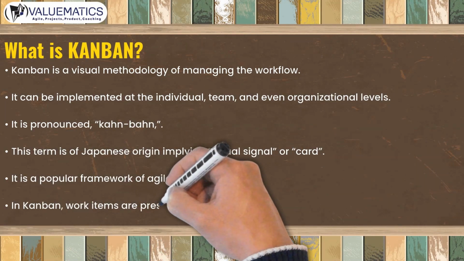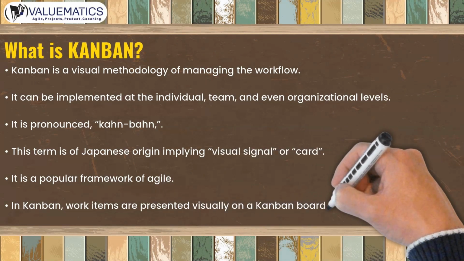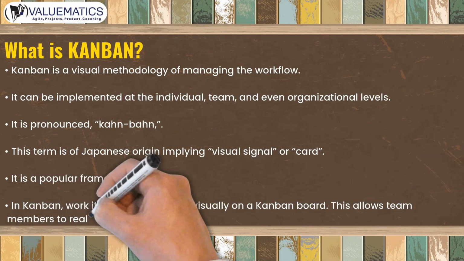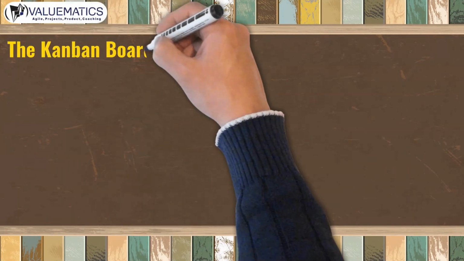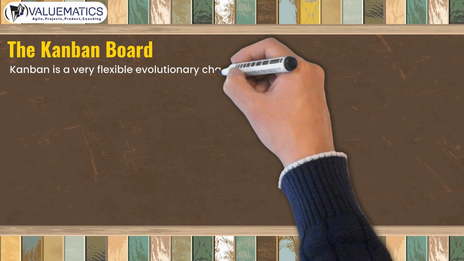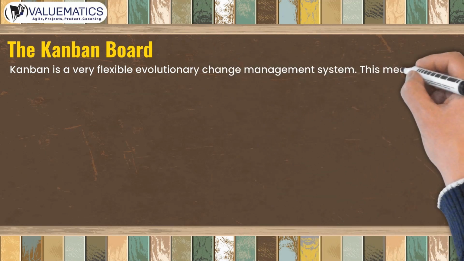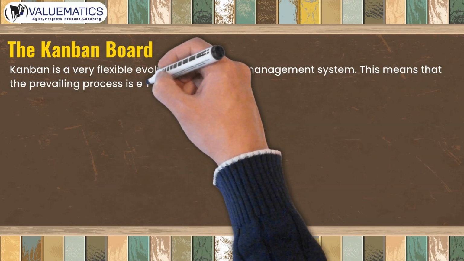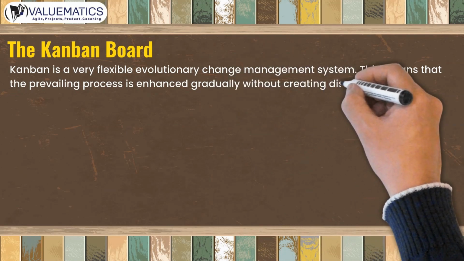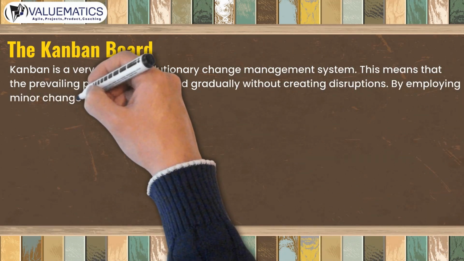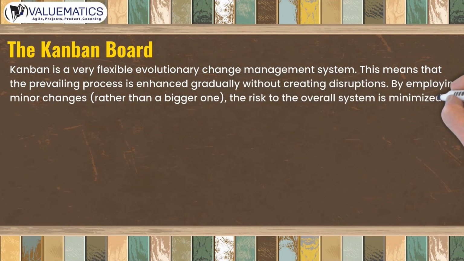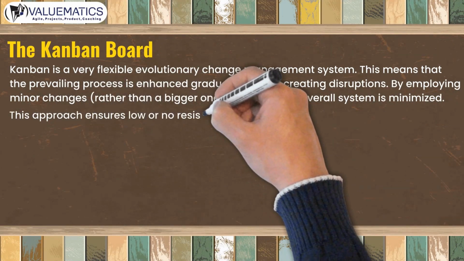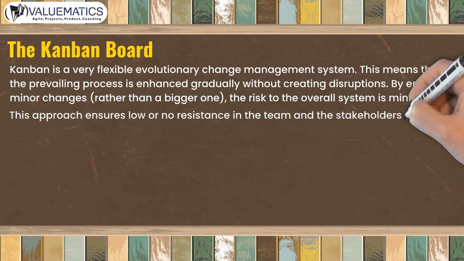In Kanban, work items are presented visually on a Kanban board. This allows team members to realize the state of each work item at a given time. The Kanban board. Kanban is a very flexible evolutionary change management system. This means that the prevailing process is enhanced gradually without creating disruptions. By employing minor changes, rather than a bigger one, the risk to the overall system is minimized. This approach ensures low or no resistance in the team and the stakeholders.